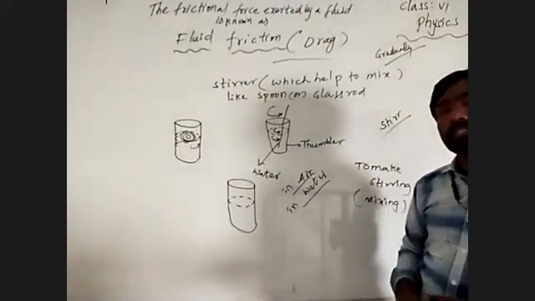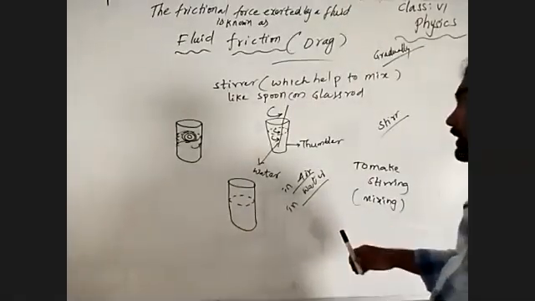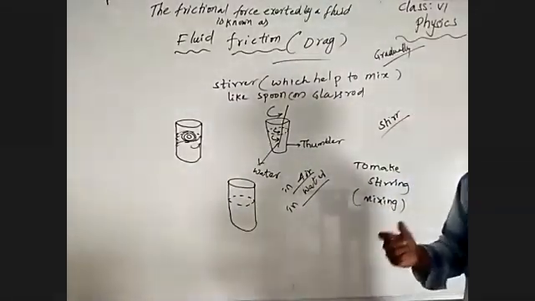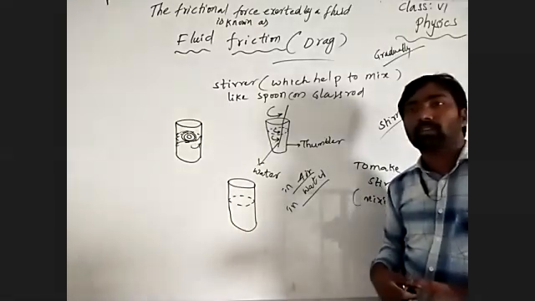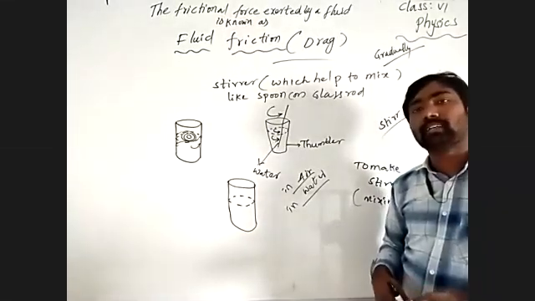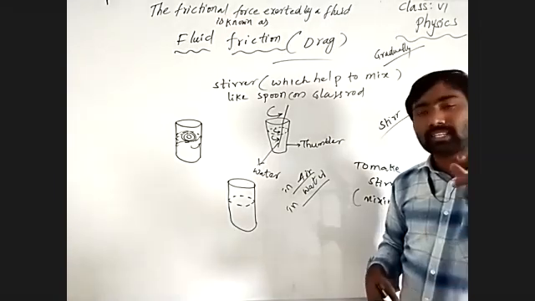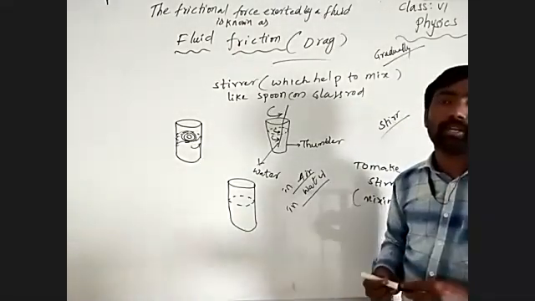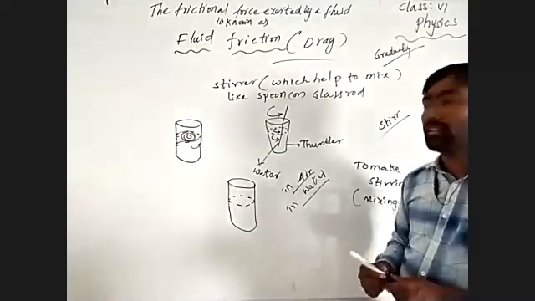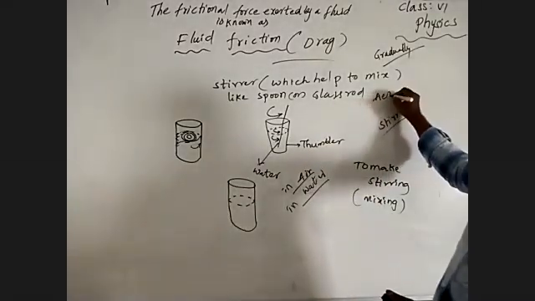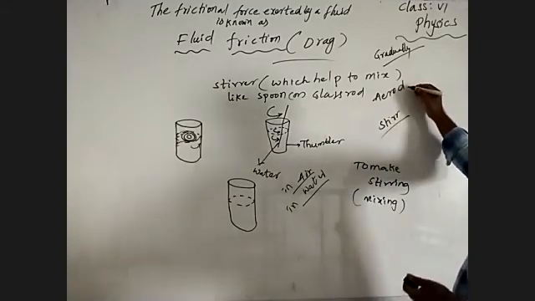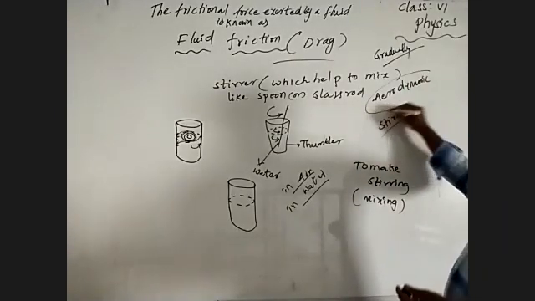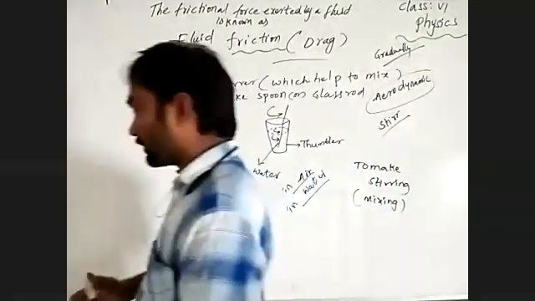The vehicles and objects which are moving in air and water have a specialized shape, which we call an aerodynamic shape. Aerodynamic vehicles. Okay.